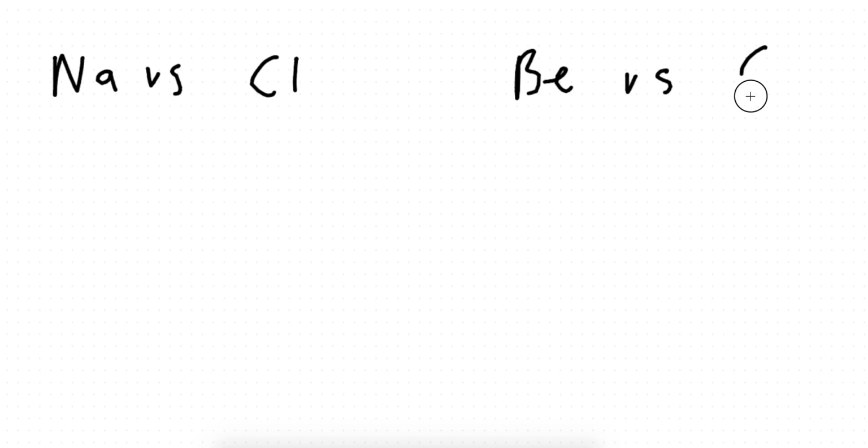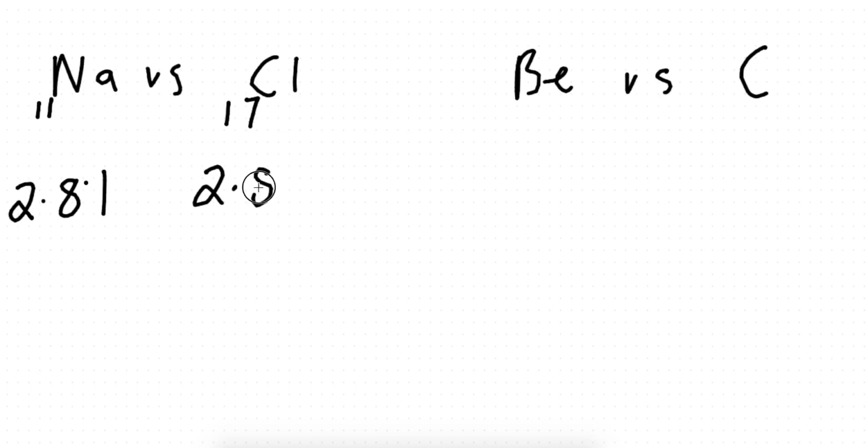Sodium versus chlorine, beryllium versus carbon. Okay, what is the proton number of sodium? 11. What is the proton number of chlorine? 17. What is the electronic configuration of sodium? 2.8.1. Electronic configuration of chlorine?